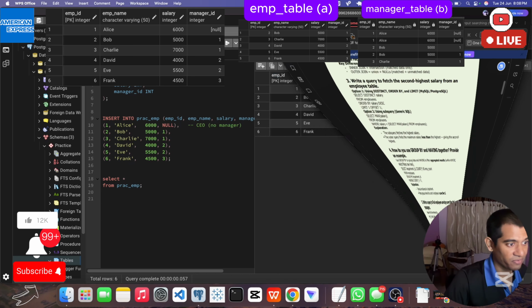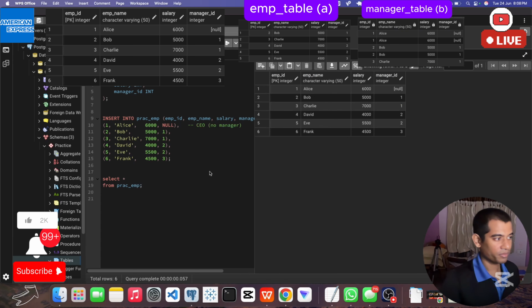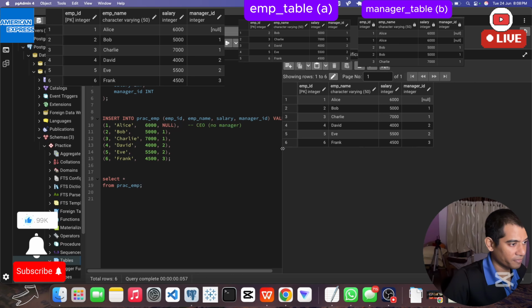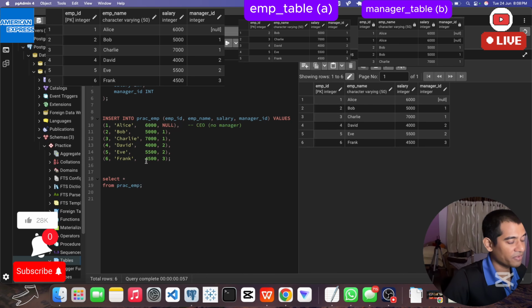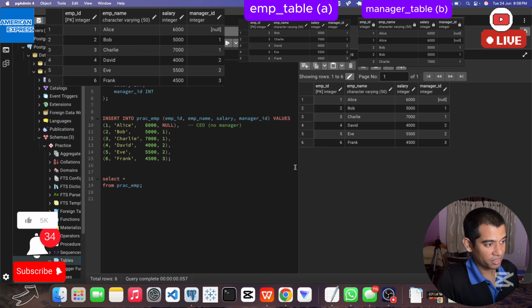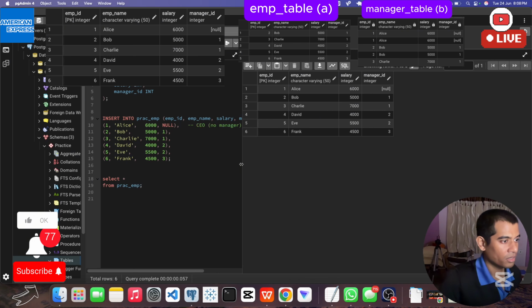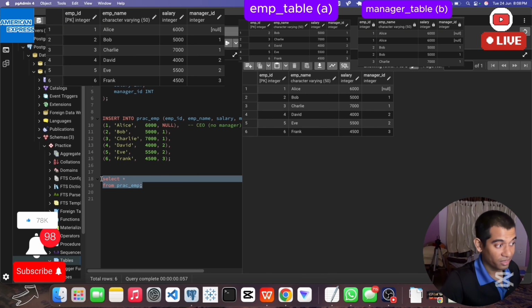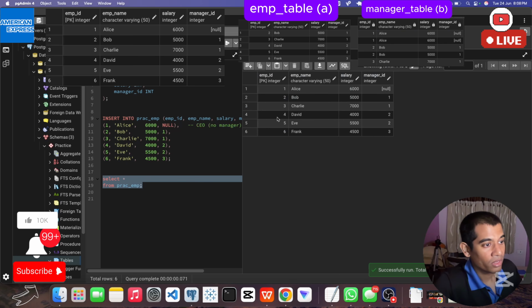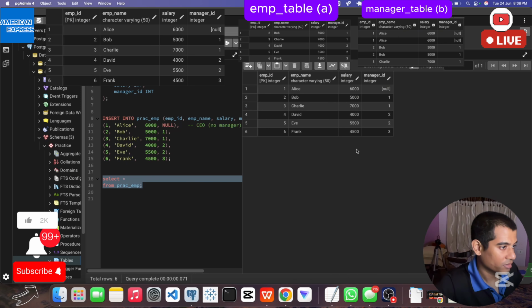So here we have created the table, and I will give this to you in the comment section as well as with the solution. Here I have run this query, and you can see the data is present in front of us.